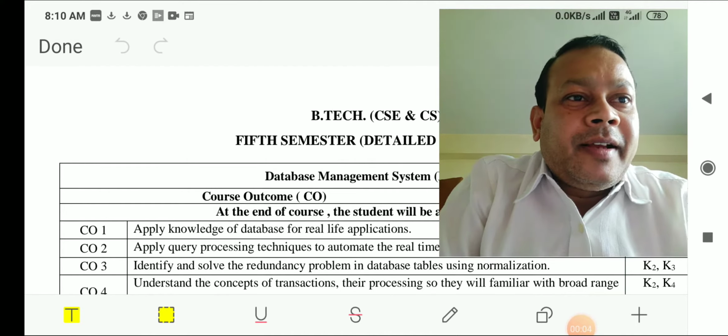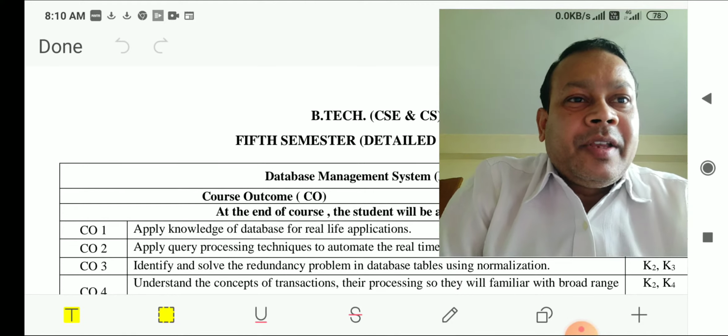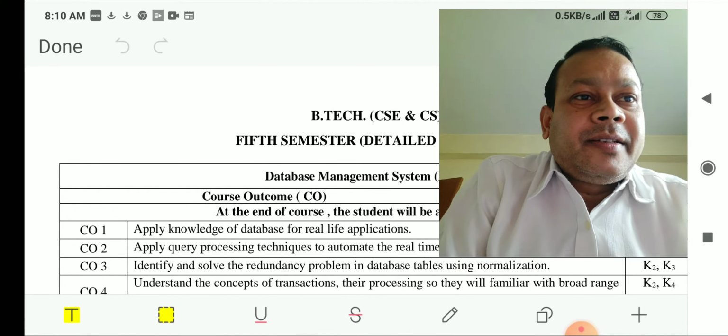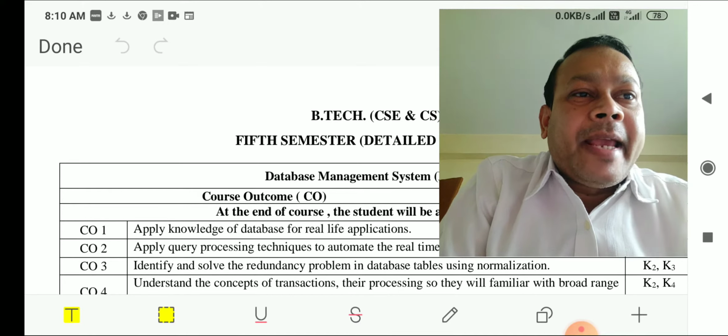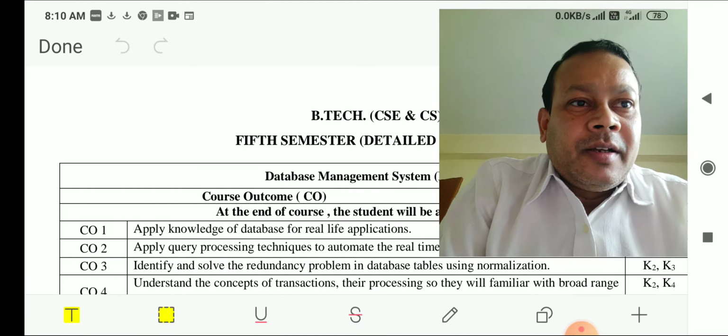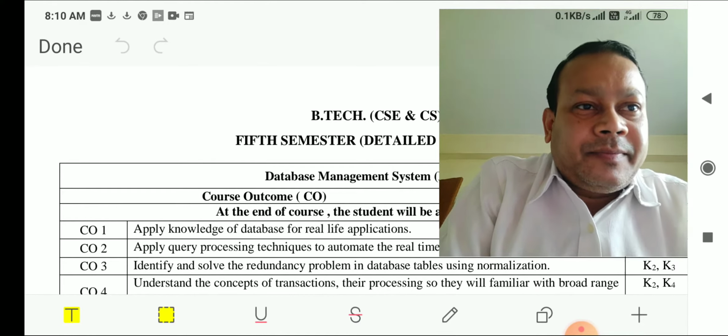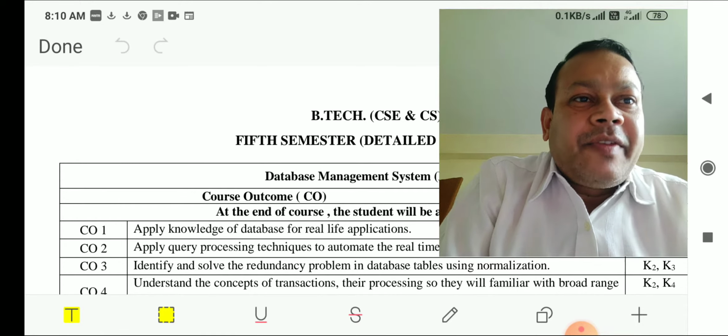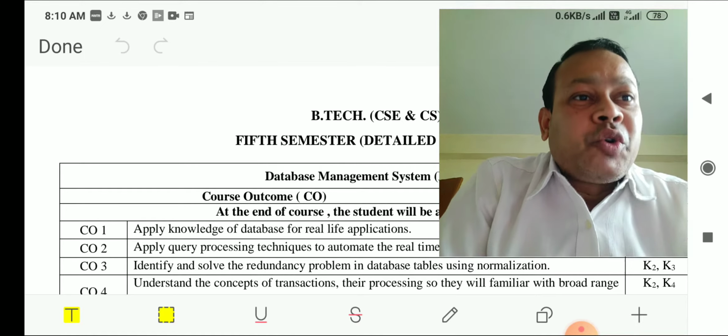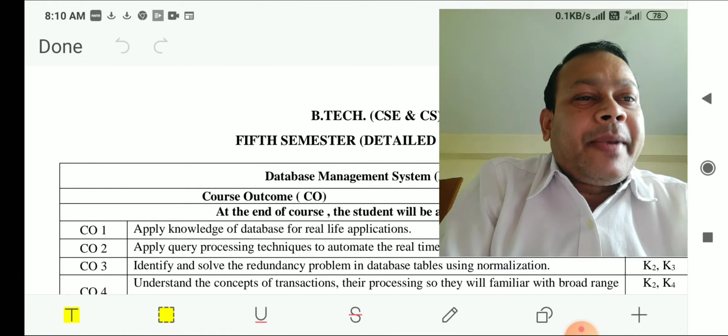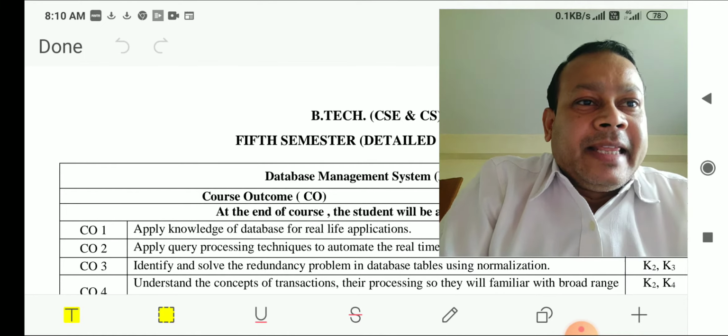So today again we are going to see the syllabus that is prescribed by AKTU for this DBMS subject. As we already have some interaction, I am going to take DBMS, that is database management system, in this semester.